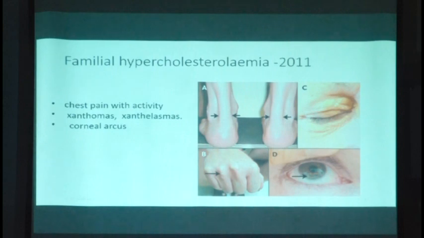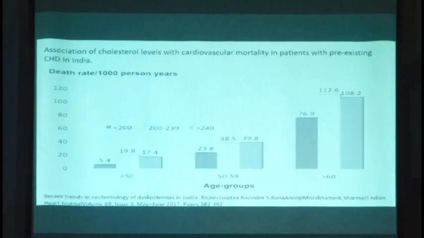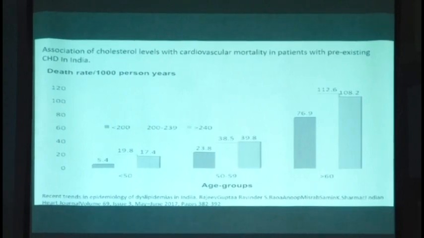Now, next. The familial hypercholesterolemia incidence also is supposed to be very high in eastern countries. In India, that first column is about India, the incidence is very high compared to others. Next part. Now, the association of cholesterol with complications like coronary pathology, the death rate per 1,000 persons a year, it's important.